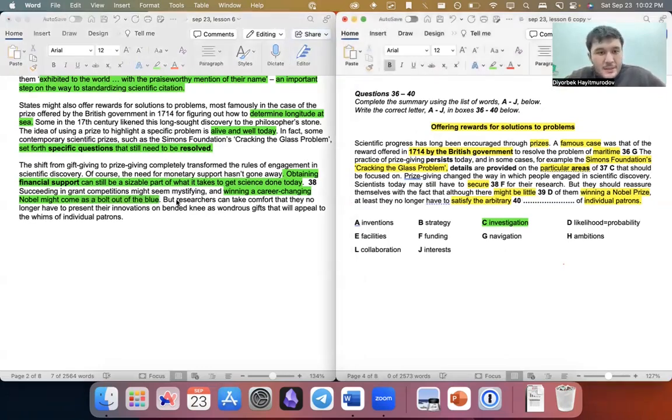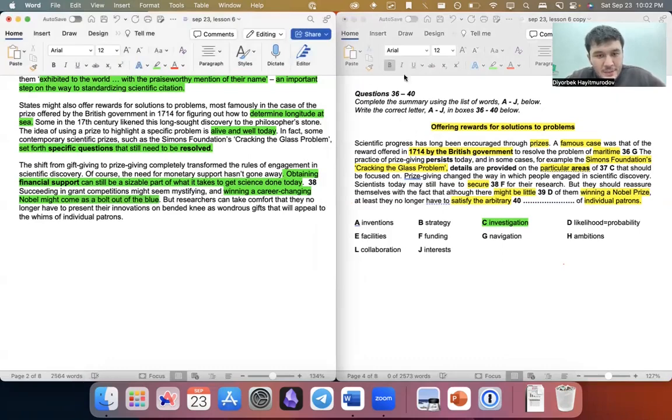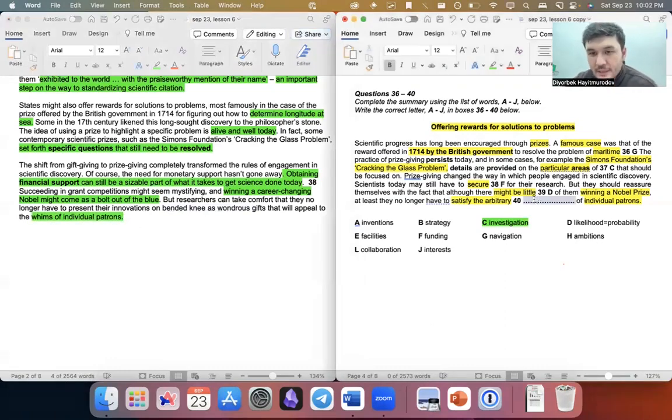The last question. And finally, researchers can take comfort. They no longer have to present their inventions on bended knee as wondrous gifts that will appeal to the whims of. So you need to just find a synonym for whims for question number 40. Is it ambitions or is it interests? I think there are two candidates. Which one do you think is the answer?